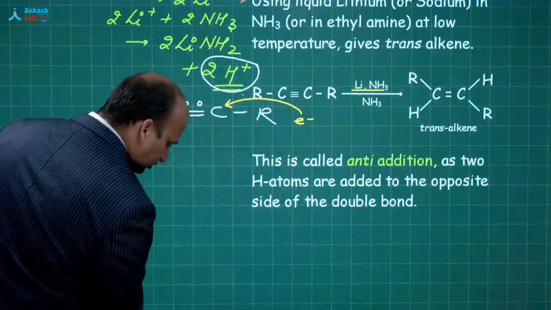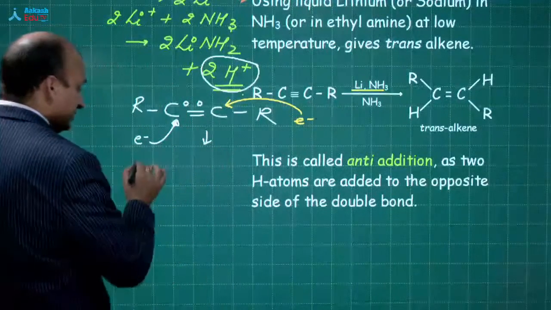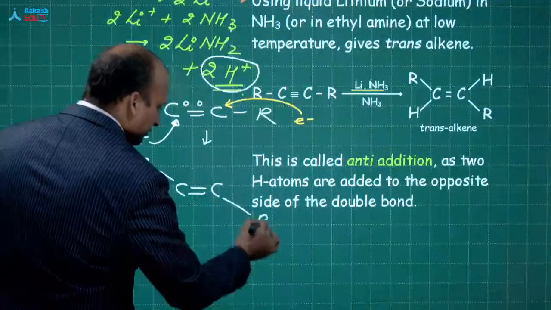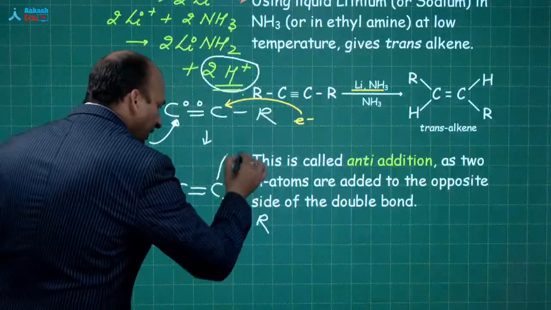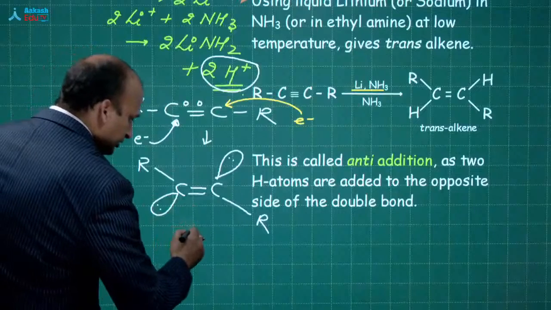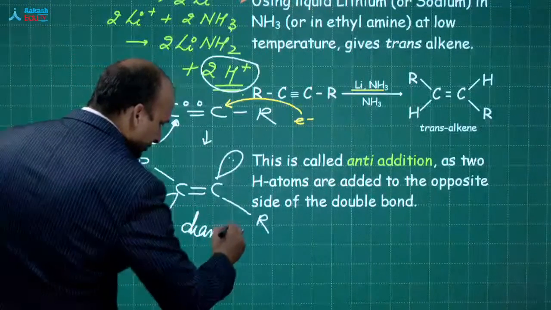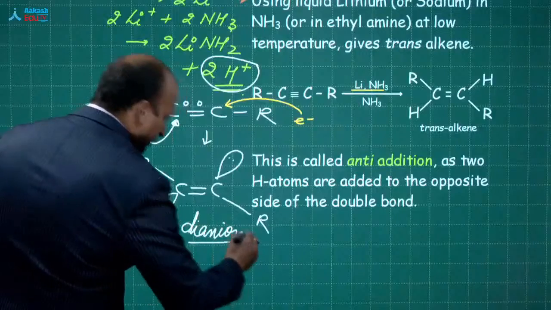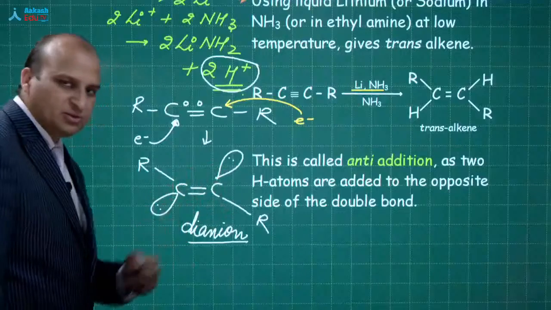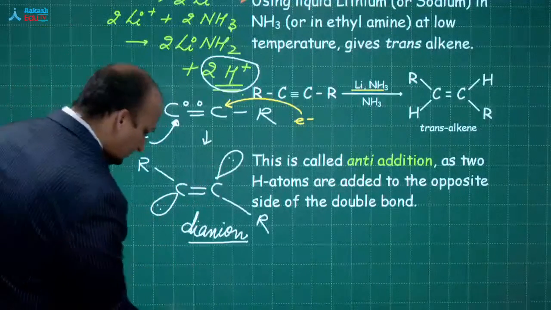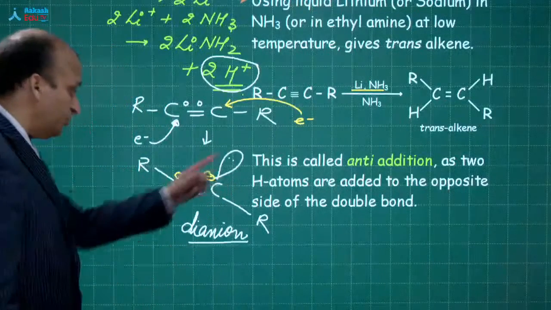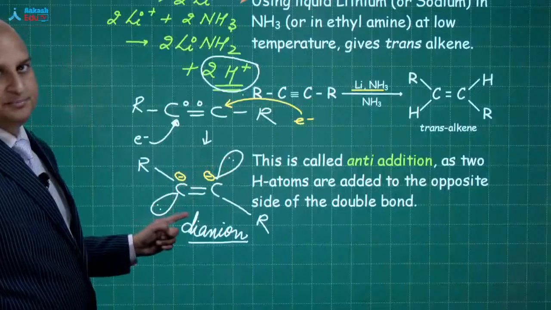As a result, you will be getting, please see it carefully, a dianion. This is the dianion. Now tell me, is it possible for you to keep both the negative charges on the same side? No, it is not possible. This is having a negative charge, this is having a negative charge. They should be 180 degrees apart.